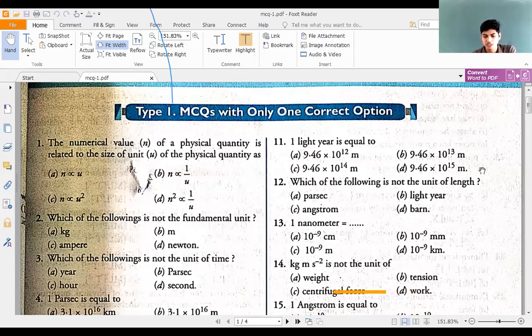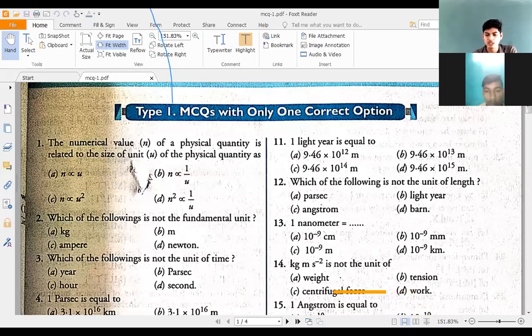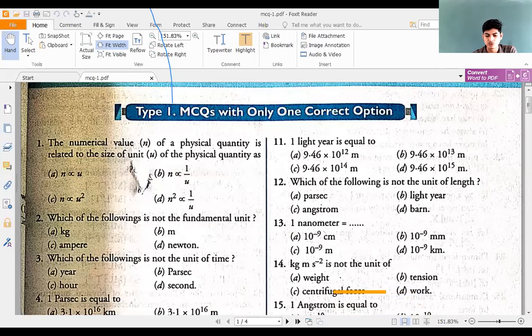We have probably discussed about it. I have told you about how size of unit and numerical value are connected to each other. I think even you remember it. Do you remember how are numerical value and the size of unit connected?